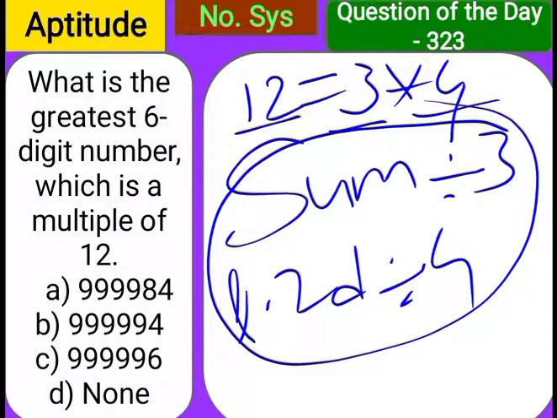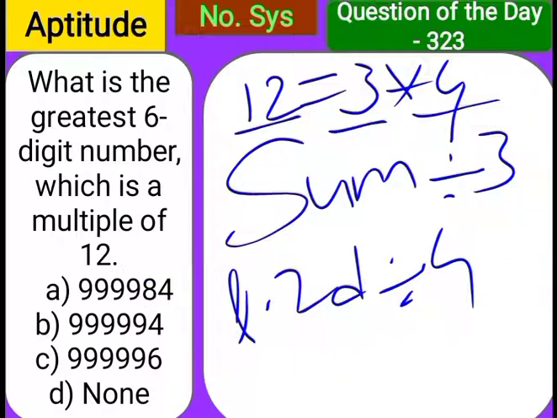Observe it once. The sum should be divisible by 3. All are 9s in the first option, but having 84. 8 plus 4 is 12, so it is divisible by 3, and 84 is divisible by 4 as well. So the first option satisfies. But what about the second option? Except for the last, all are 9s. At the end we have 4. 4 is not divisible by 3, so it is not divisible by 3.